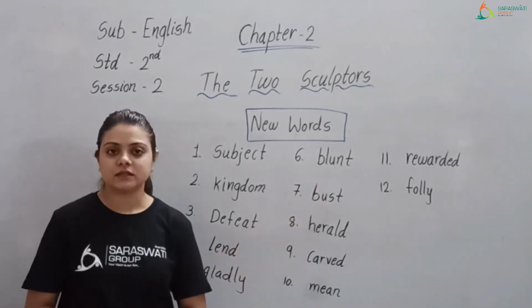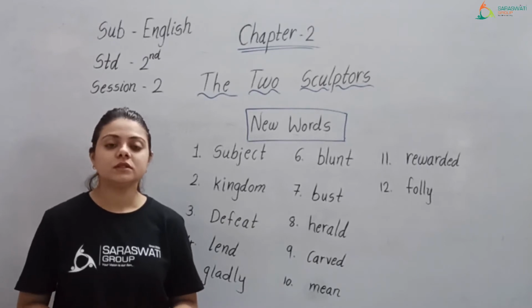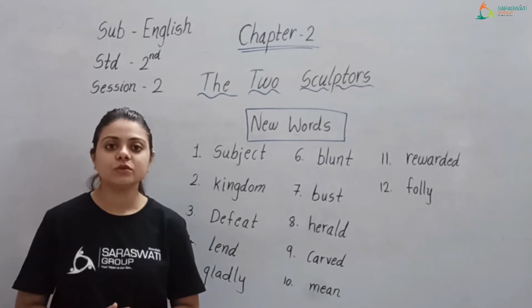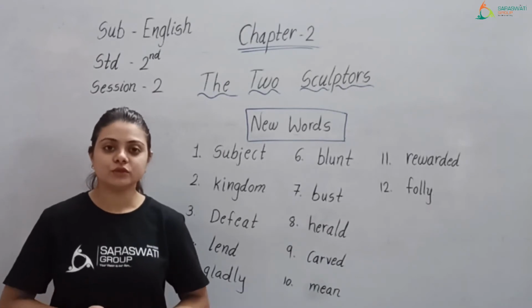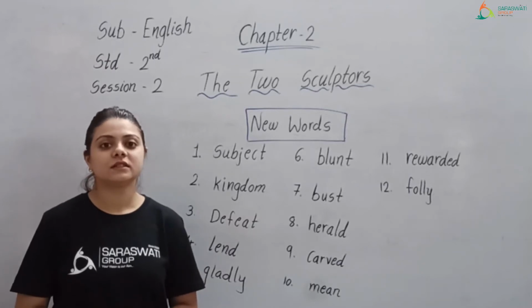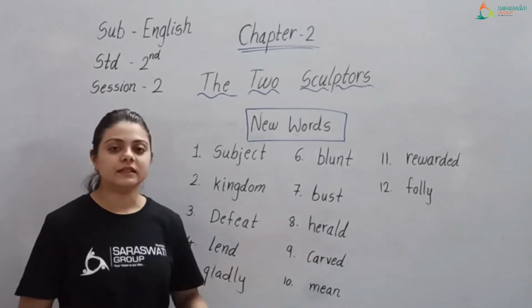Next is bust. Bust means not the whole statue, but some part of the statue which includes the head, shoulder and chest. Yes, that is called bust. Next, herald.